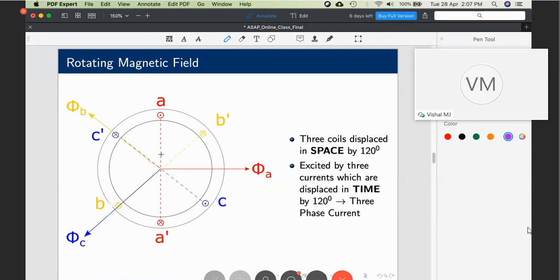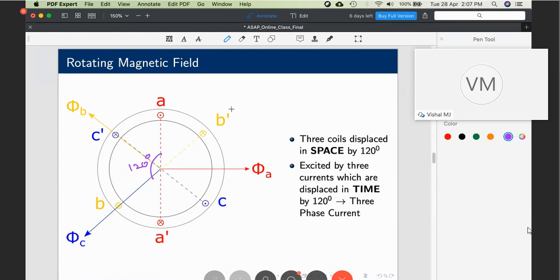Conductor B is displaced from conductor A by 120 degrees. Similarly, B prime is displaced from A prime by 120 degrees. So this is the next set of coil, B prime, and the flux produced by this coil will be in this direction, phi B. Similarly, the third set would be C prime. C is displaced at an angle of 120 degrees from B.